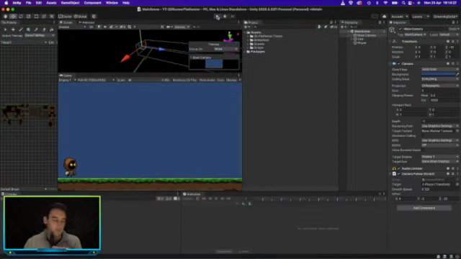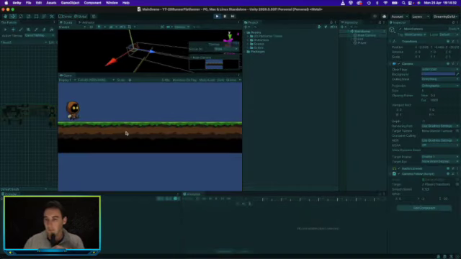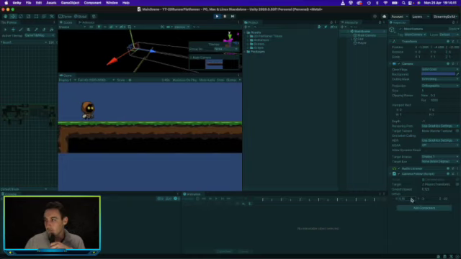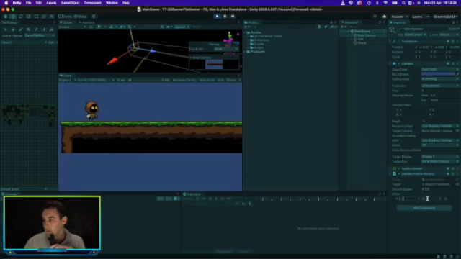Actually, let's play with these values and see what we get. So select the camera. For the X, let's move it a little bit, make it about 4.5, I think. Let's see, 4.5. Yeah, 4.5 is fine.